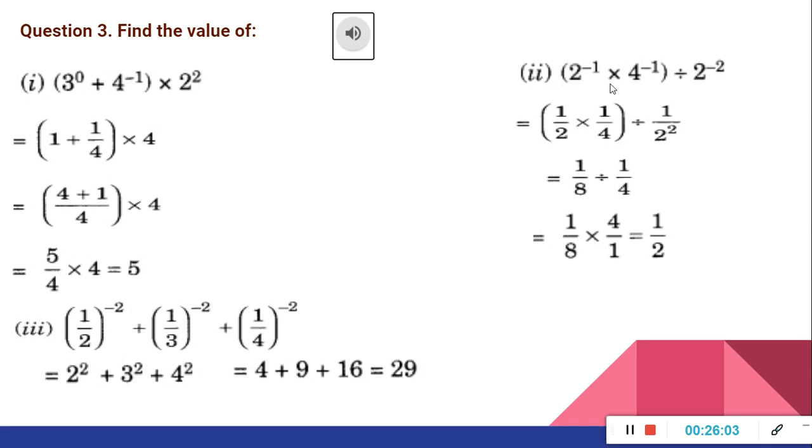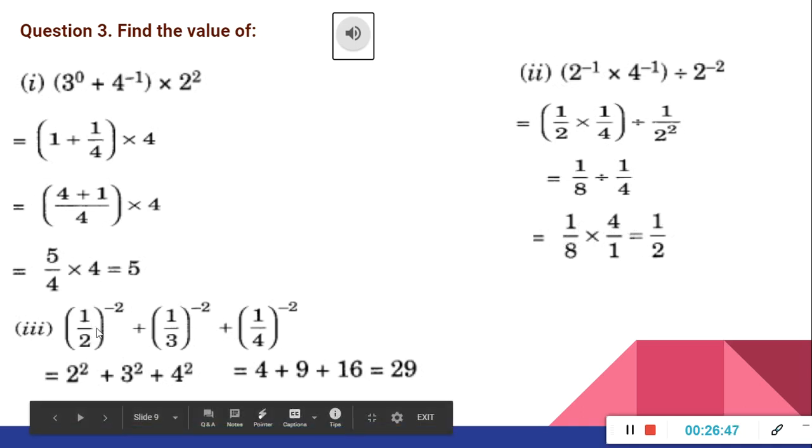Second one, 2 raised to minus 1 into 4 raised to minus 1 divided by 2 raised to minus 2. So here all powers are negative, right? So we can write 2 raised to minus 1 means 1 upon 2, 4 raised to minus 1 means 1 upon 4, and 2 raised to minus 2 is 1 upon 2 square. Okay. So that is equal to 1 upon 2 into 1 upon 4 divided by 1 upon 4. So 1 upon 2 into 1 upon 4, 2 fours are 8, that is 1 upon 8 divided by 1 upon 4. Now we can multiply by the reciprocal. So 1 upon 8 into 4 upon 1. 4 in 8, 2 times. So the answer will be 1 upon 2.